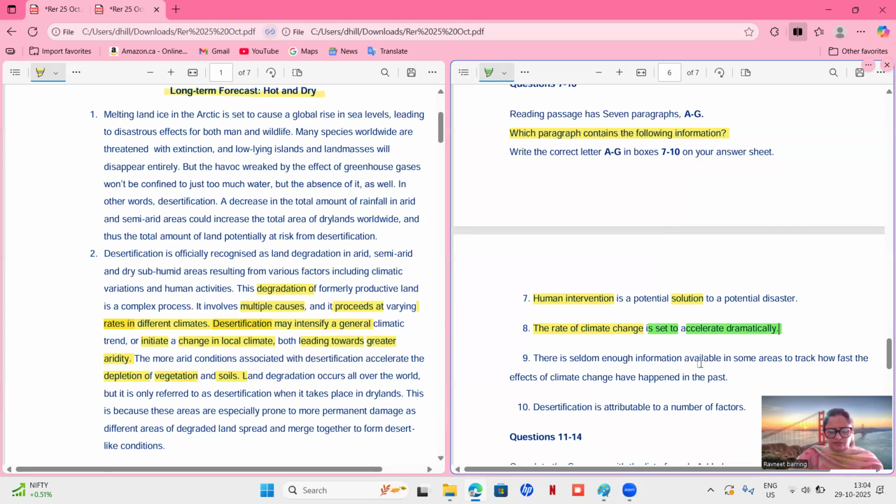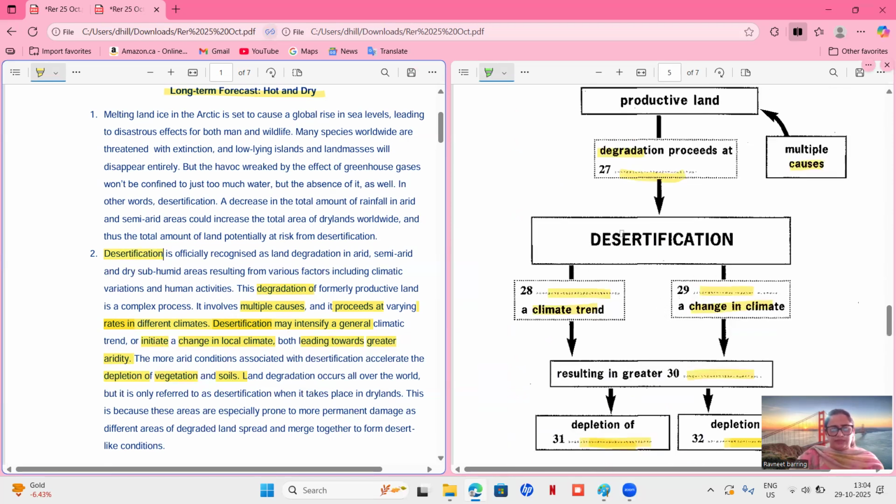There is seldom enough information available in some areas to track how fast the effects of climate change have happened in the past. So they're not talking anything about information. Okay. Desertification is attributable to a number of factors. Yes, so they are talking about desertification and about a number of factors, because we did this flow chart, and they are talking about multiple causes.